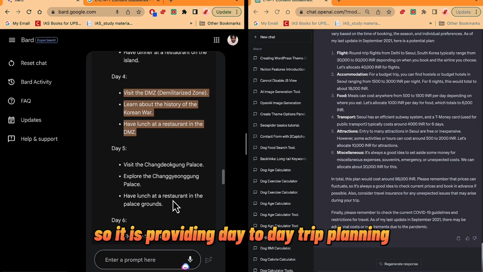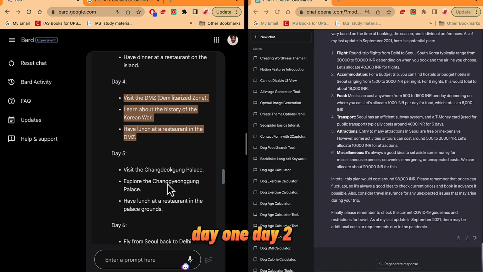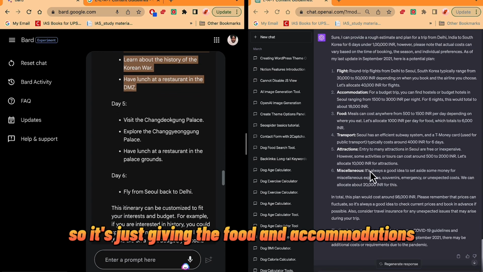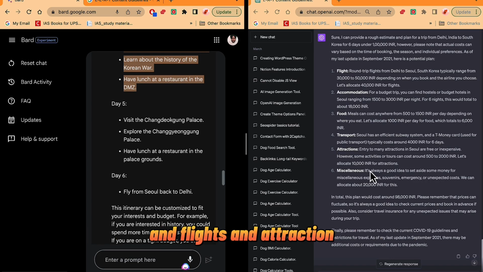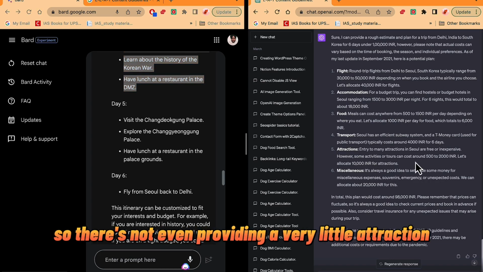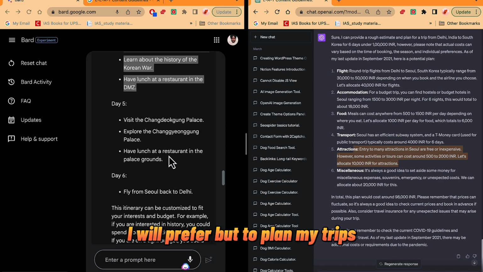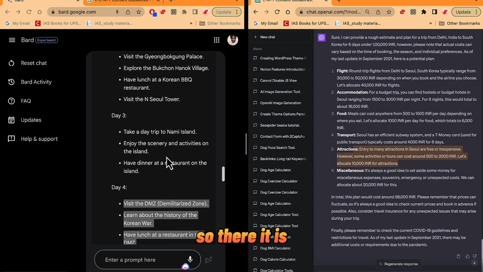Bard is providing day-to-day trip planning, as you can see, day 1, day 2, day 5, day 6. With ChatGPT it's just giving the food and accommodations and flights and attractions. It's not even providing a valid attraction. They are just giving, I think, a pretty vague answer. I don't prefer ChatGPT for my trips. I will prefer Bard to plan my trips. So these are the features where Bard AI actually stands out.